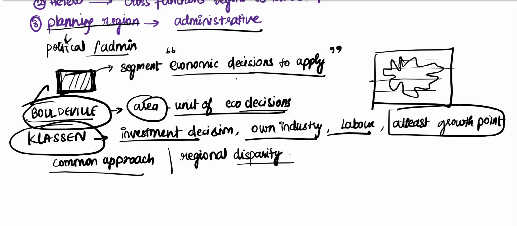It is an area unit of economic decisions, as defined by Boldivile. Klassen also defines it as an area where investment decisions are made, with its own industry, labor, a homogeneous economic structure, and at least one growth point. It has a common approach, and these things are done to reduce disparity.